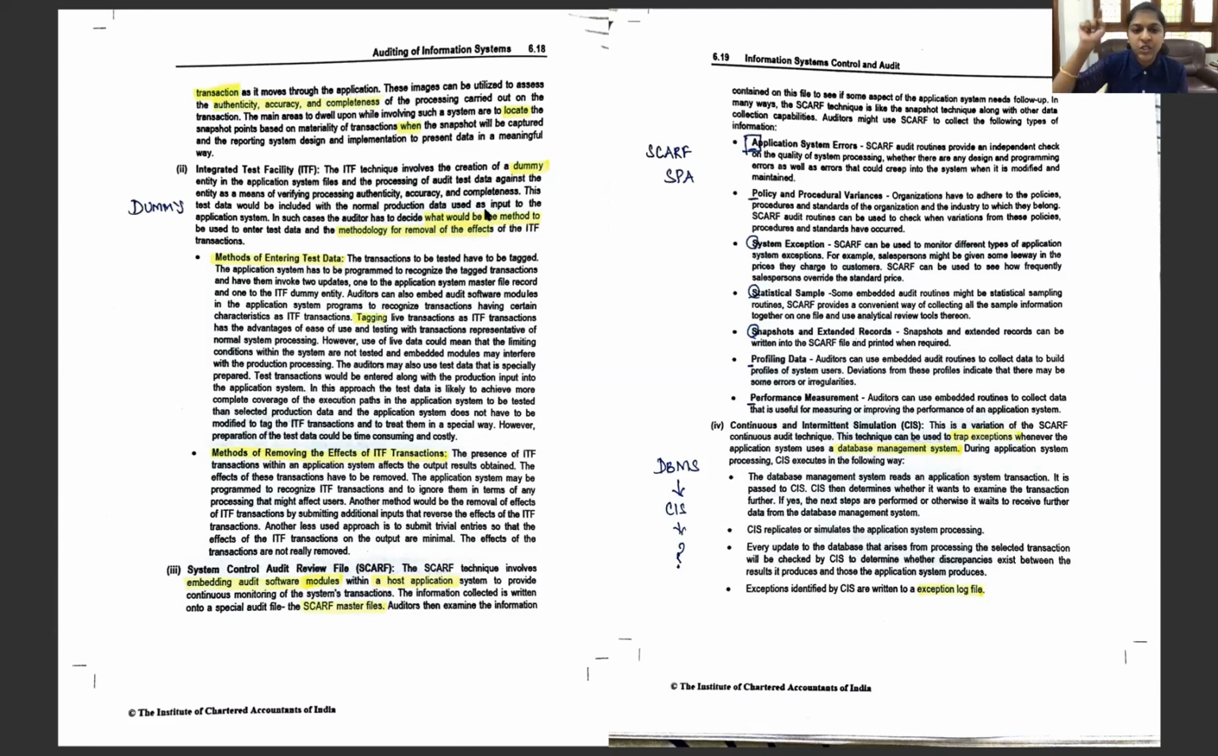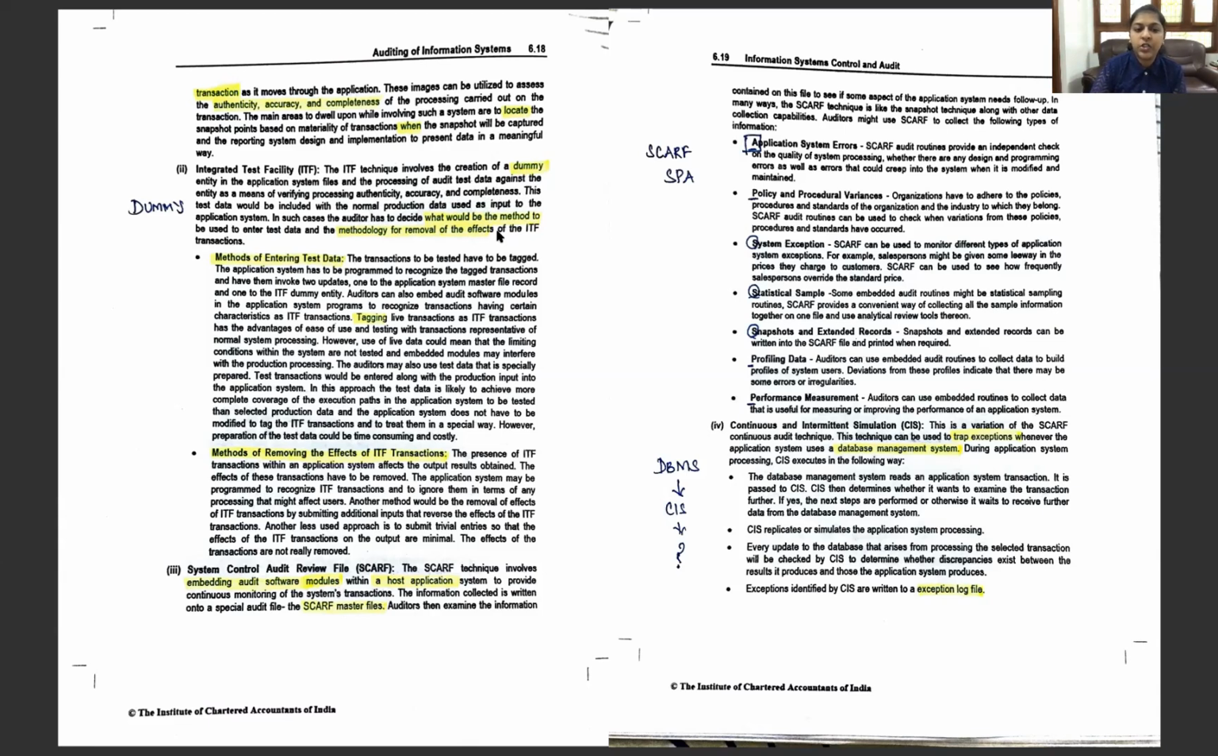So the key questions here are, what would be the method that is used to enter the dummy entry and removing the effects of the dummy entry from the whole processing system? So these are the key questions. And here also our aim is to verify the authenticity, accuracy, and completeness.